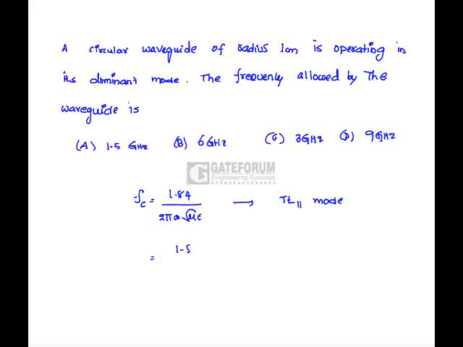So 1.841 into 10 power 10 divided by 2 pi into 1 centimeter, which equals 8.79 gigahertz. So the frequency allowed by the circular waveguide must be greater than this frequency, then only it will allow. That is, option D is correct, because it is greater than the cutoff frequency.